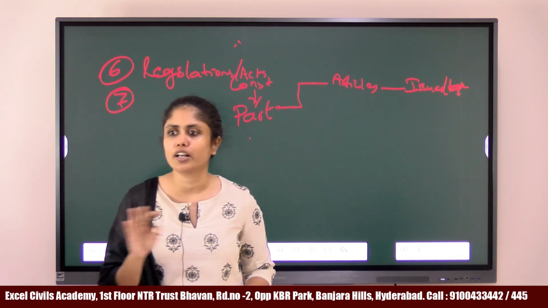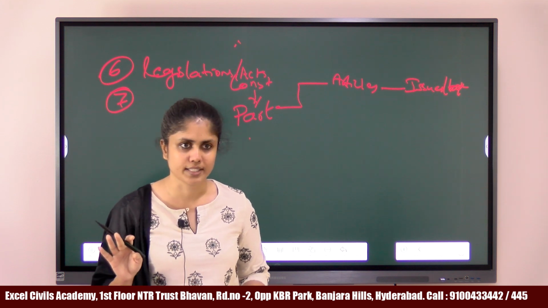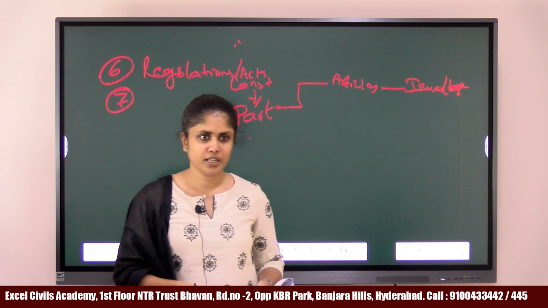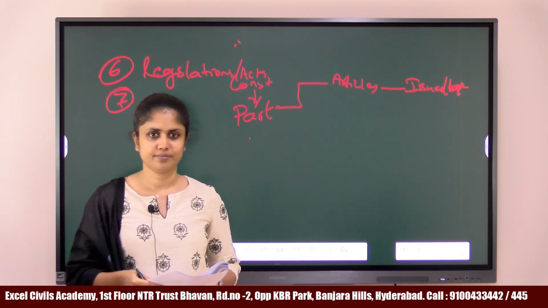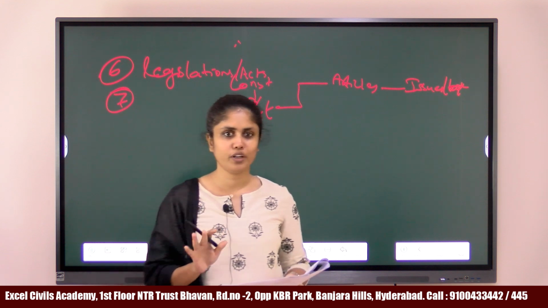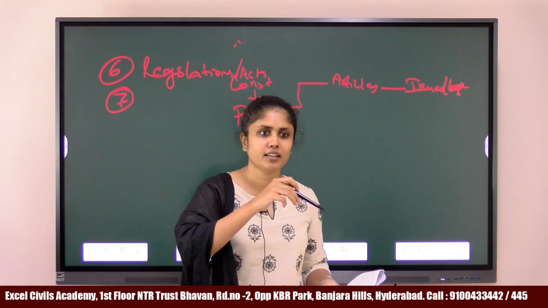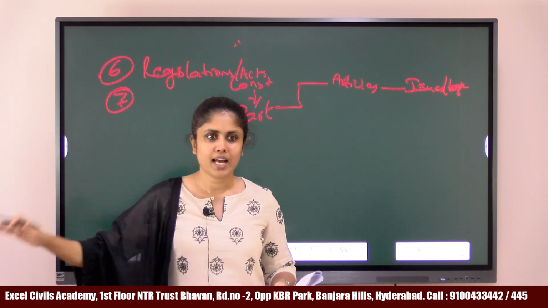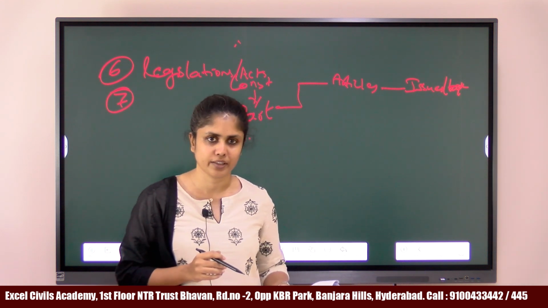Because a district is not equal to a constituency. A town is not equal to a constituency, right? Districts and towns are administrative units, whereas constituencies are electoral units. Yes or no? Are you following? Right? District has one boundary. This boundary may be different from an assembly constituency boundary. An assembly constituency boundary again will be different from a Lok Sabha constituency boundary.